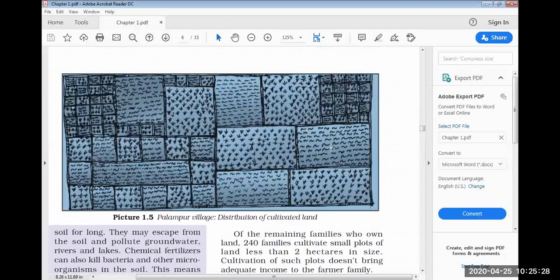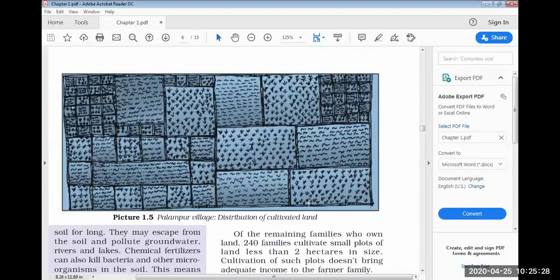After sowing of the seeds, what is to be done? They are spraying the pesticides, insecticides, correct? So that insects should not harm my crop. Then see here, one picture is here. Here also the same thing. With the help of the bullocks, they are able to cultivate their land.